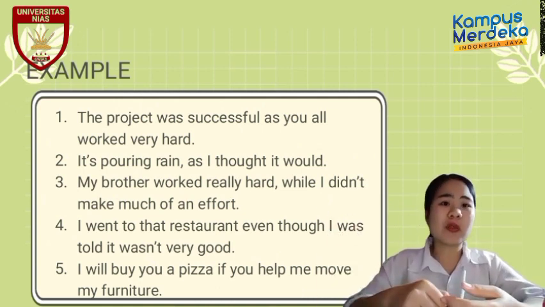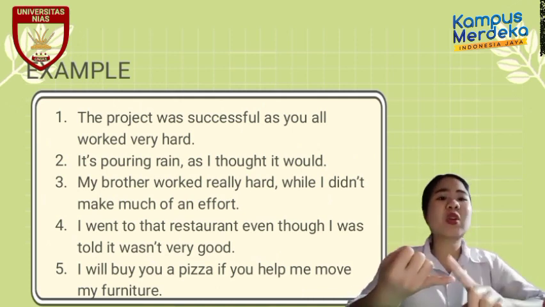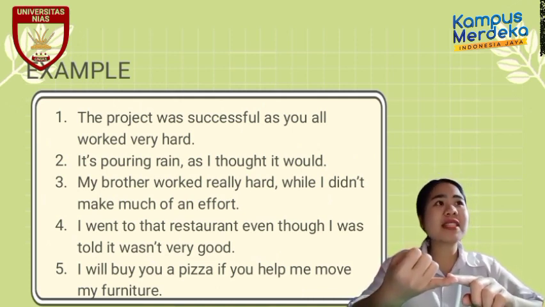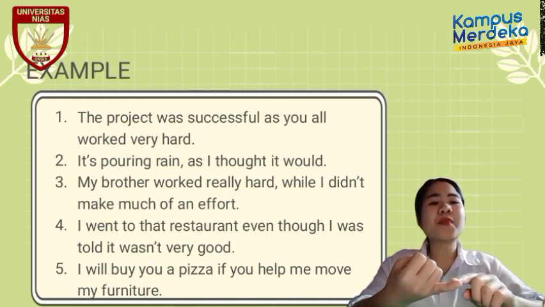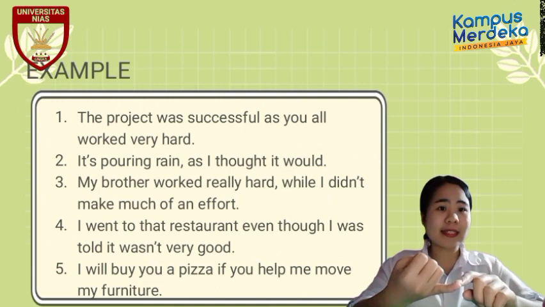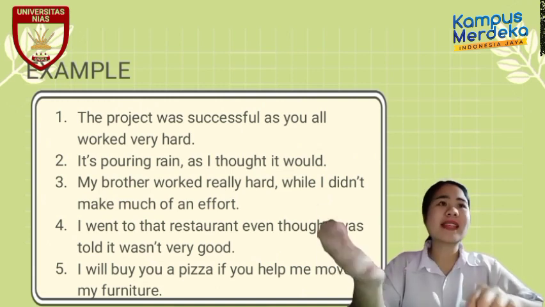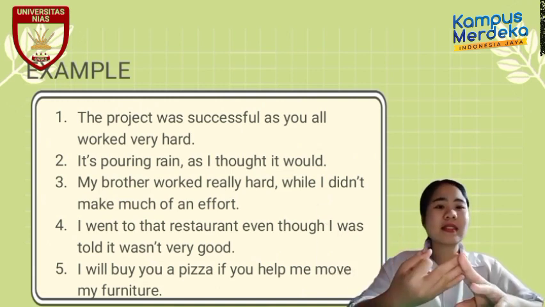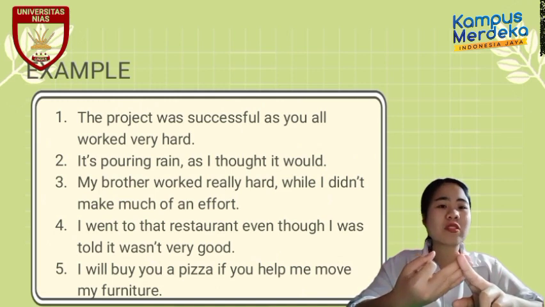The first one is the conjunction of cause. In cause, we always use the words because, as, and since. As I told you, as, because, and since are the general words always used in subordinating conjunction, and they are included in the cause category.